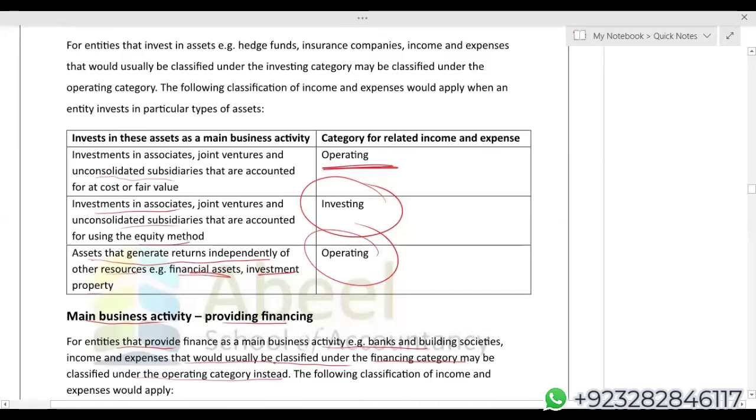So I hope now you should be having a 100% very clear idea when the changes are hitting the P&L, which category they will have to go.